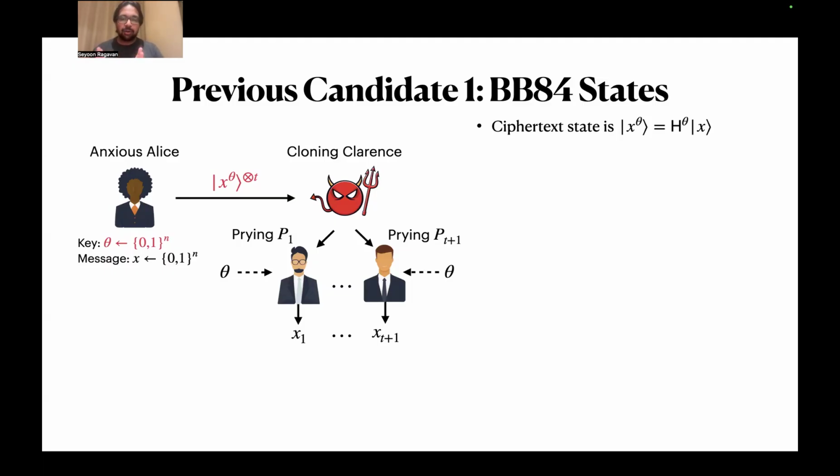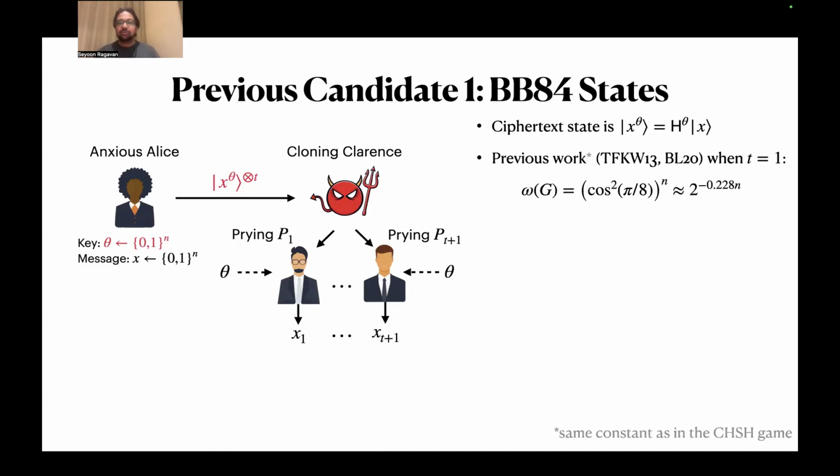So it could be 0, 1, plus or minus, and that's my ciphertext state. Previous work showed that this is secure when t equals 1. In particular, they show that the value of the game exponentially decays with n. It's not the 2 to the minus n that we would ideally want, but it's still very good.